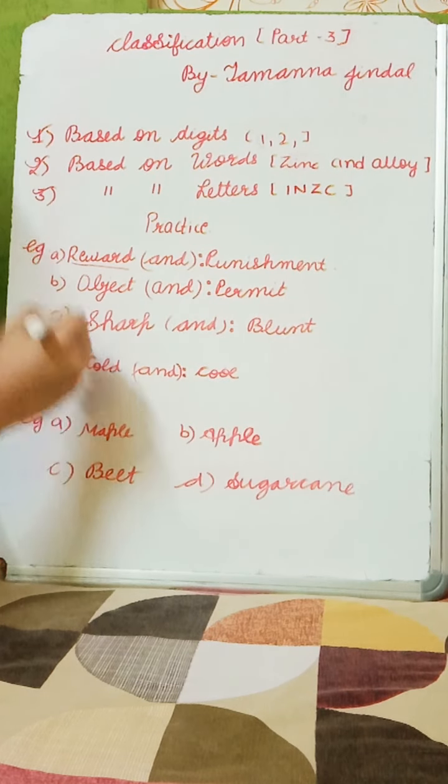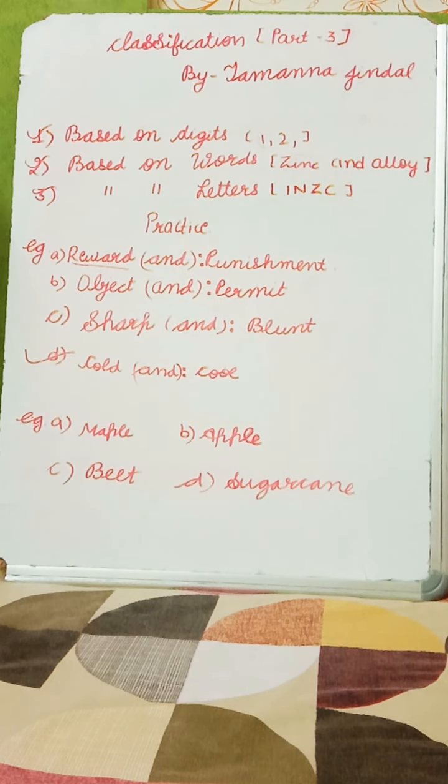So this is the odd one out. Next one is maple, apple, beet and sugarcane. As you all know, maple, beet and sugarcane are used to make sugar. Means apple is the odd one. Hope you get it. Do more and more practice so you can get how to classify the different one.